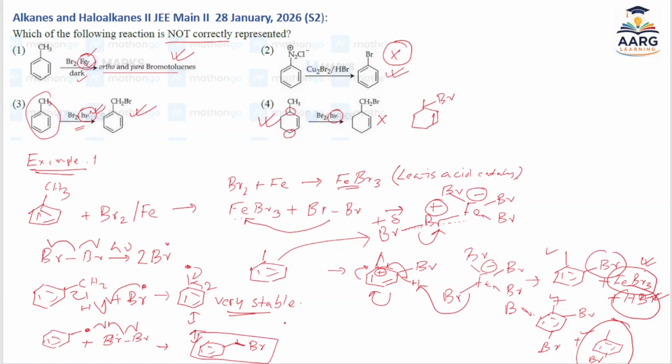So here also different byproduct formation is there, which I already discussed in the alkane chapter. So I'll share the link in the description box. So you go and check the mechanism of different reactions. Here also a question may be asked what type of different byproduct formation is possible for this reaction, because this is the chain propagation, but in the termination reaction, it undergoes self-coupling reaction, so this type of biphenyl product formation is also possible. So this is all discussed, which I will give in the description box.